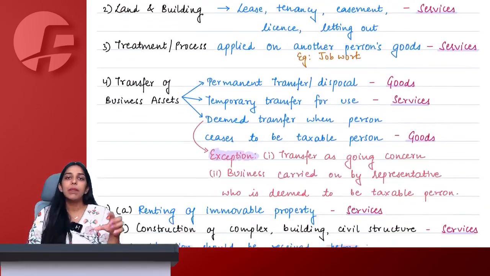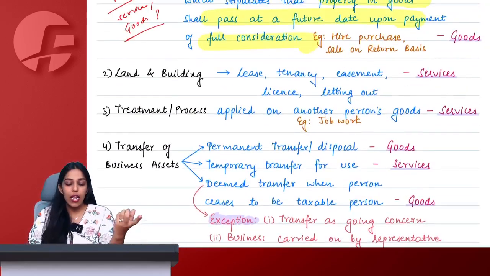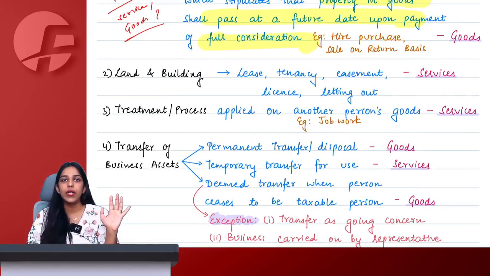Okay, ma'am. Then supply of land and building is outside the purview of GST, but giving the building on lease, tenancy, easement, license, letting out, will all be treated as supply of service.